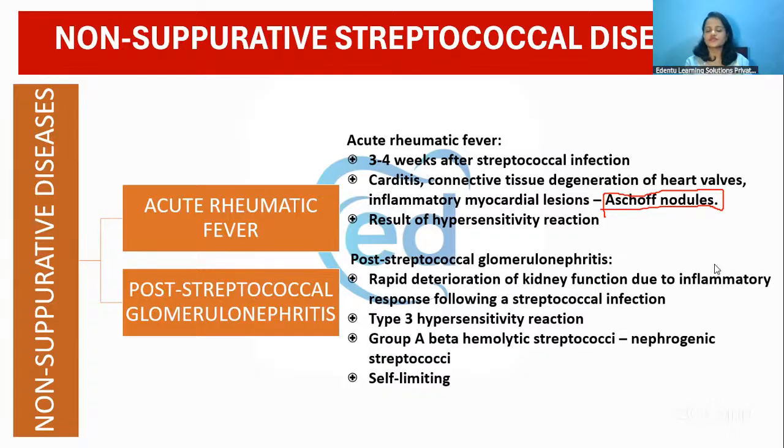All these will be seen and the patient will be diagnosed as acute rheumatic fever.